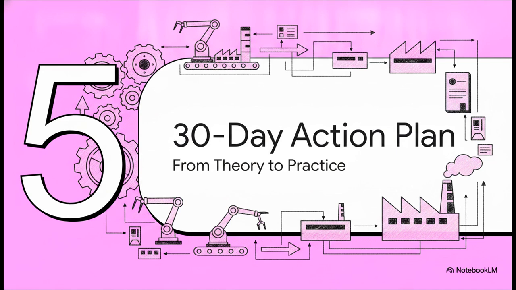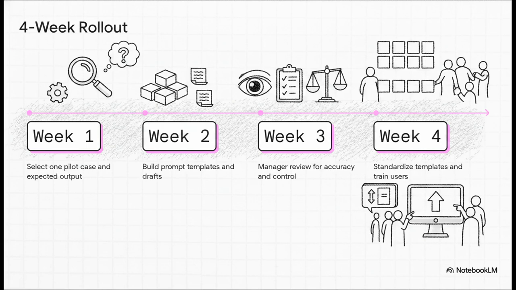And finally, Section 5, the 30-day action plan. So how do we get this off the ground? Here is the concrete 4-week rollout to move from experimental theory to actual standardized practice. Week 1, start small. Every department selects just one pilot case. Week 2, use your new tools to build those templates and drafts. Week 3 is the critical one. Managers meticulously review the output to make sure it's accurate and practical. And then Week 4, standardize those approved templates, save your best prompts, and train the team. Simple, structured, and it works.